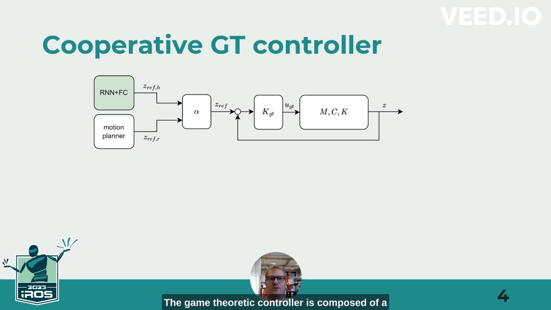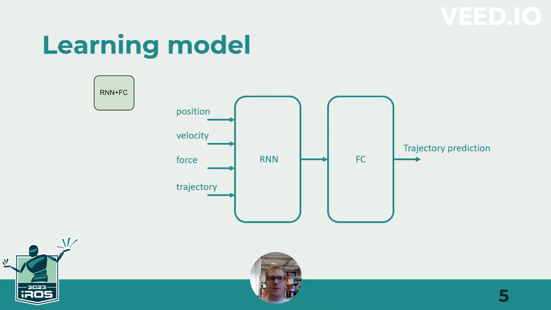The game-theoretic controller is composed of a motion planner, which gives the reference trajectory, and the predictive model in the green box, which predicts the desired human motion. The two references, which are typically different, are weighted according to the cooperative game-theoretic solution, and the proper robot control input is fed into a Cartesian impedance control. Let's now focus on the implementation and training of the predictive model.